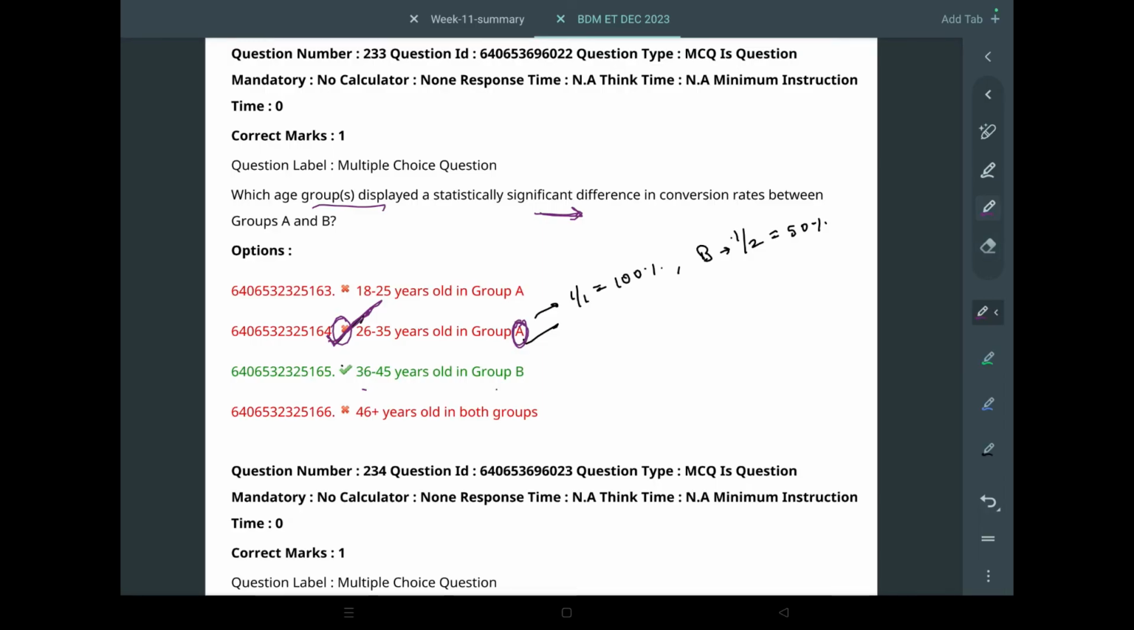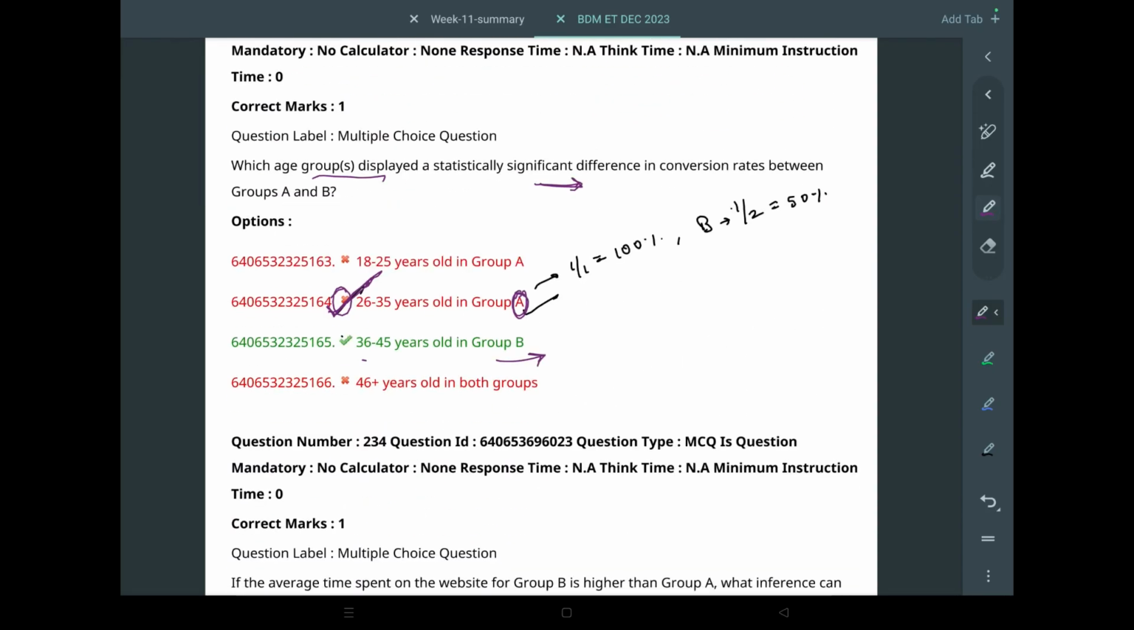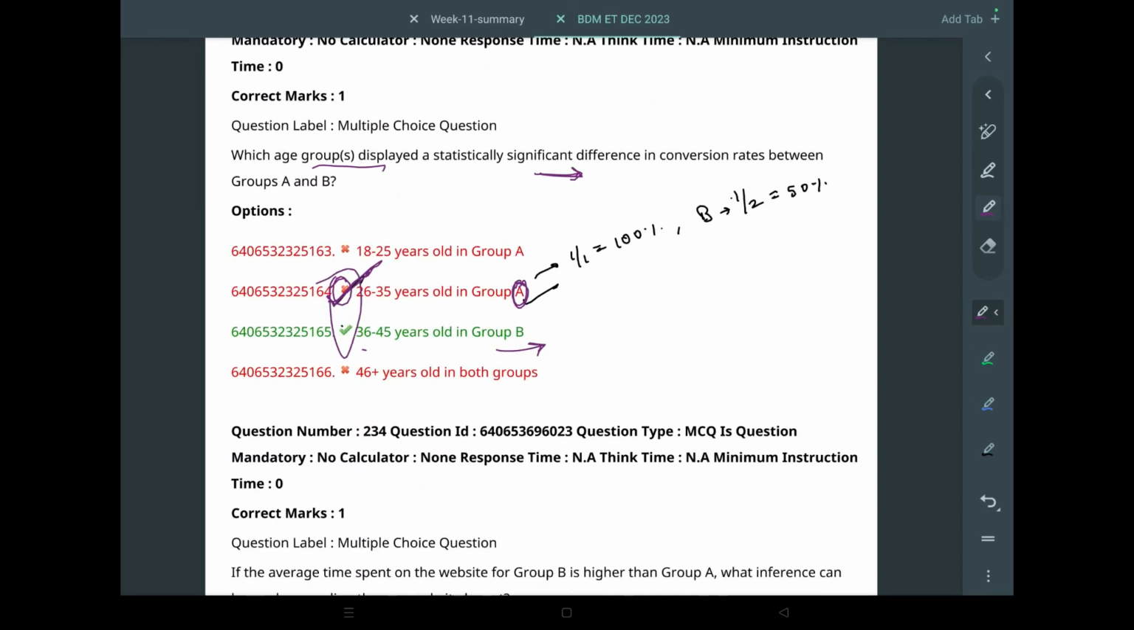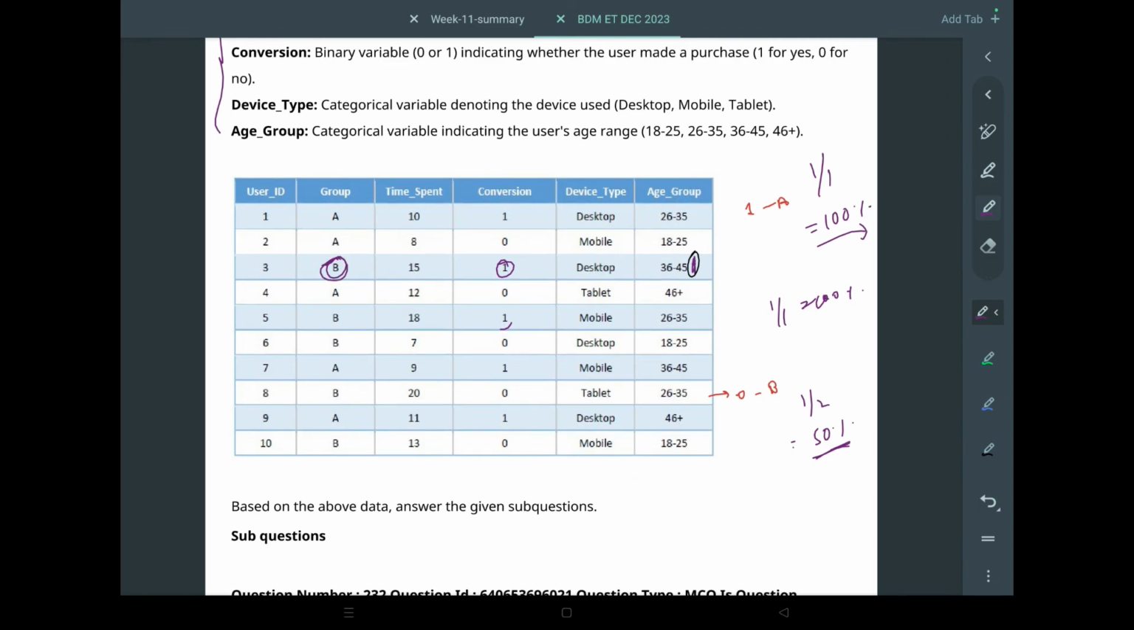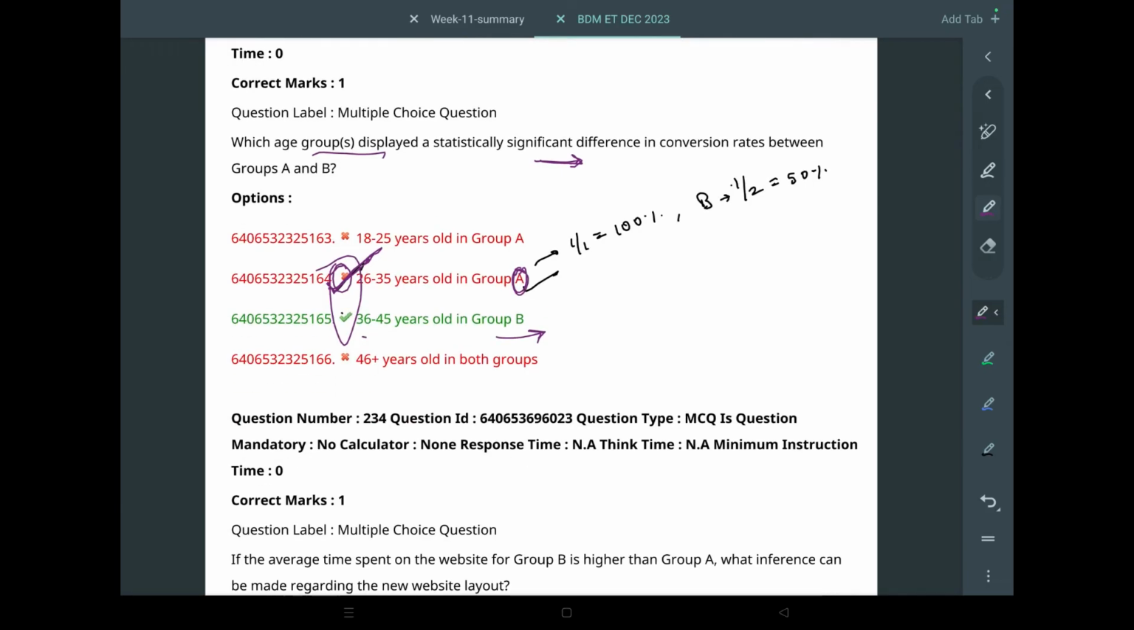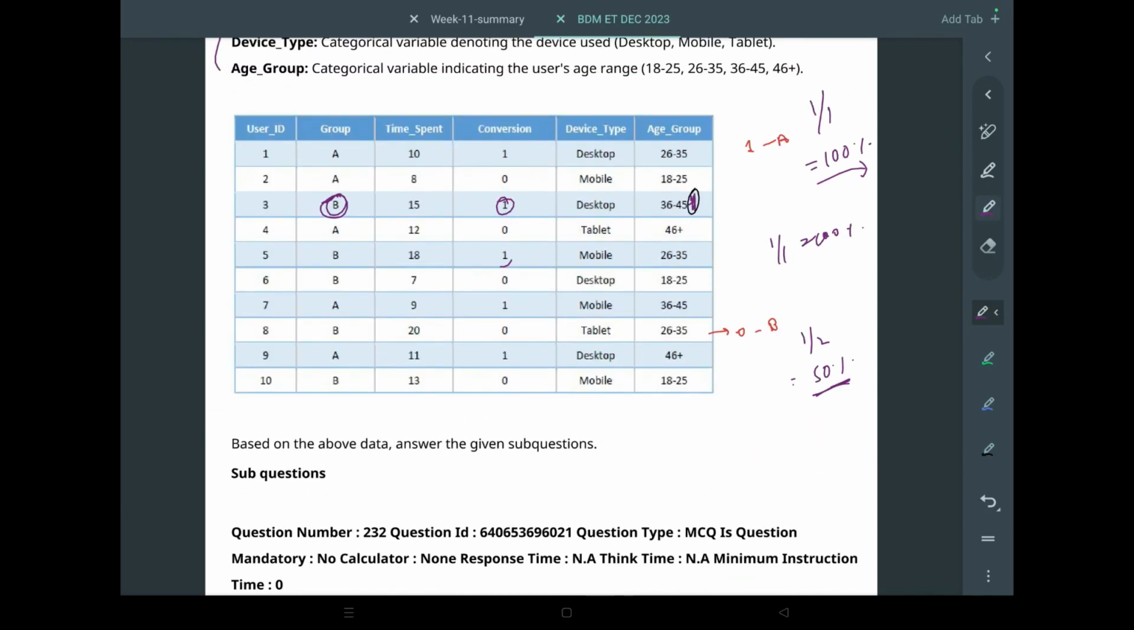I'll confirm this and let you know in the next PYQ. Both of them should be correct basically, because see B, 36 to 45, and it is also showing 1 by 1. So it has asked group B, right? Yeah, group B, 36 to 45 group B. So 36 to 45 in group B is also 100% conversion rate, just like in A for 26 to 35.